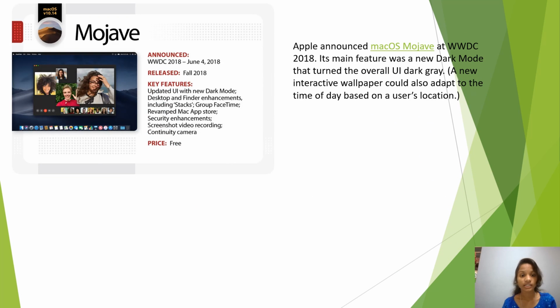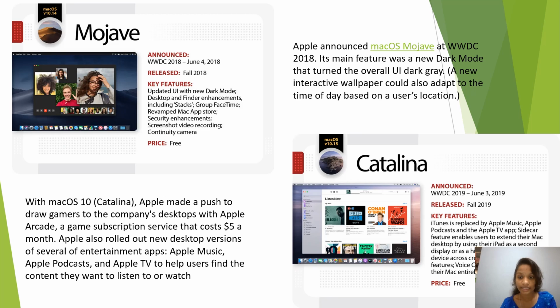Mojave. It was released in fall 2018. The key features of Mojave are an updated UI with new dark mode, desktop and Finder enhancements, including stacks, groups, FaceTime, remapped Mac App Store, security enhancements, and screenshot video recording, Continuity Camera. After Mojave, it is Catalina, which was released in 2019.